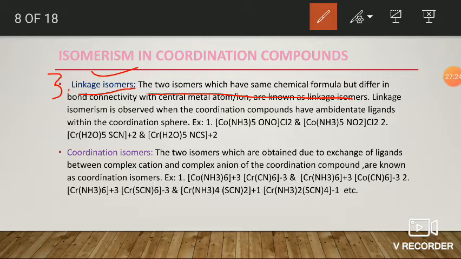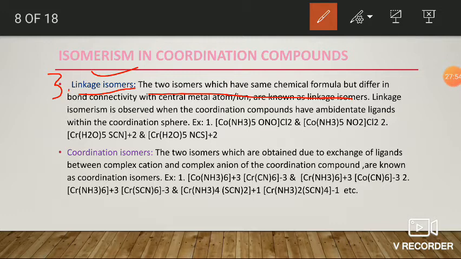So if the complex compound contains an ambidentate ligand, those compounds generally show linkage isomerism. That is, the two complex compounds have the same chemical formula, but they show a difference in their metal ligand linkage.